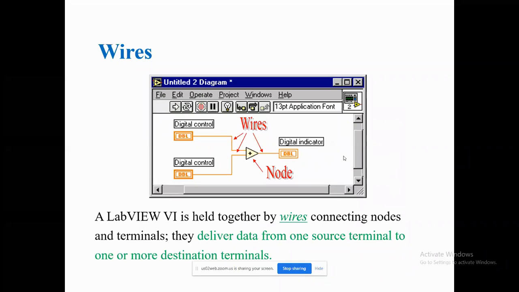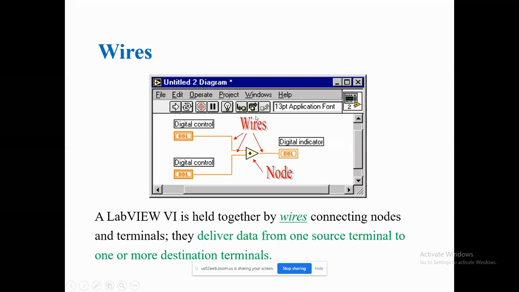Yeah, you can see, for a general perspective, to add 2 numbers, I'm taking 2 digital controllers and one digital indicator, and this one is a node. This node performs the addition operation. These lines are known as wires. You remember that.